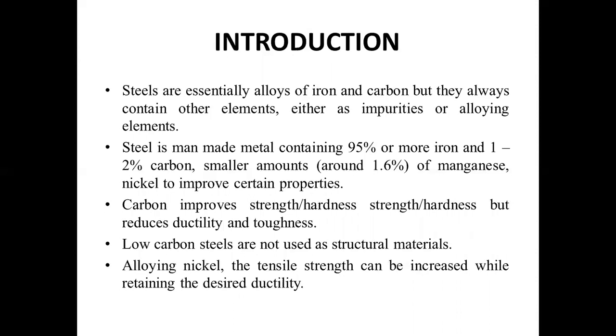Carbon improves strength and hardness, but reduces ductility and toughness. Low carbon steel is not used as a structural material. By alloying with nickel, the tensile strength can be increased while retaining the desired ductility. Steel has a higher tensile and compression strength and also stands wear and tear much better.